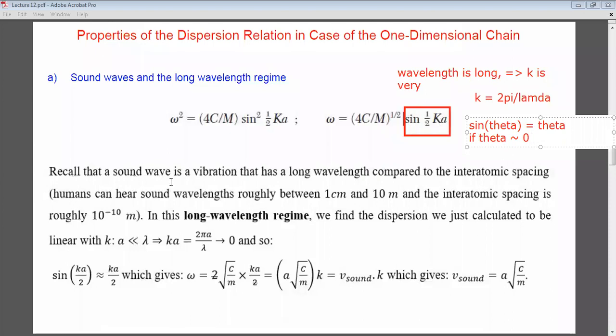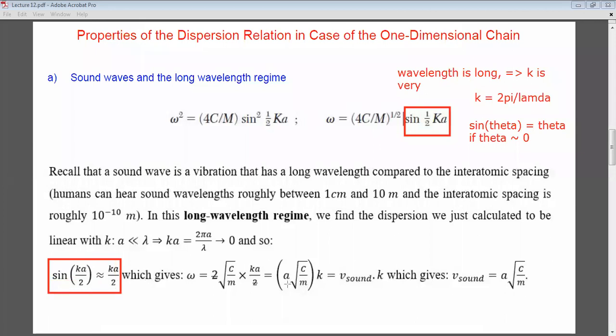Recall that a sound wave is a vibration that has a long wavelength compared to the interatomic spacing. In this long wavelength regime, we find the dispersion we just calculated to be linear, because now we will have omega equal to 2 square root of C over M times ka over 2, because we have used the fact that sine of ka over 2 is ka over 2.